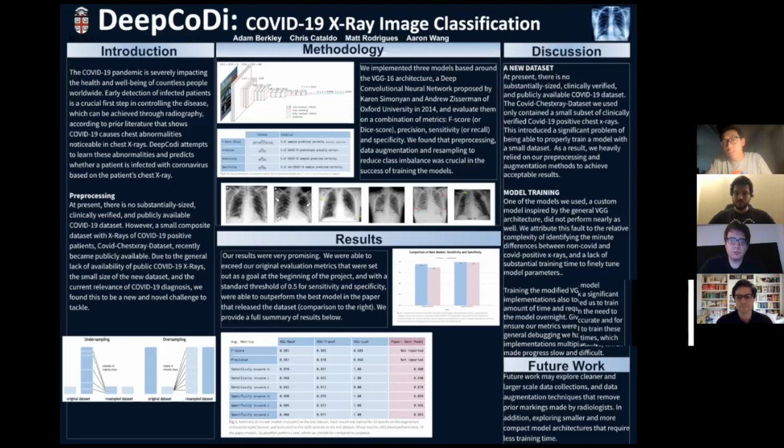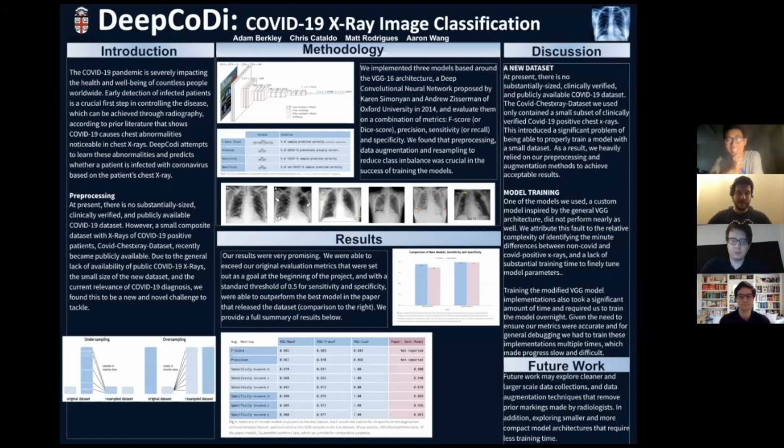Thus, we switched to mean binary cross entropy loss. The intuition being that since the mean binary cross entropy loss is more comparable in magnitude to sensitivity and specificity, we may be able to linearly combine them and train a model that is more sensitive to the metrics we care more about. However, we ultimately found that mean binary cross entropy loss alone performed the best. Next, we'll have Adam talk about our amazing results.